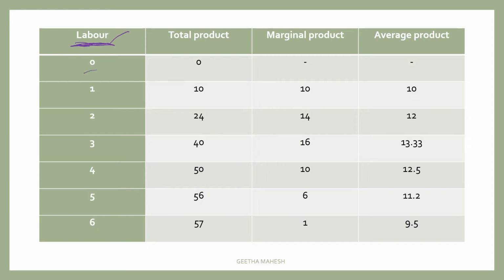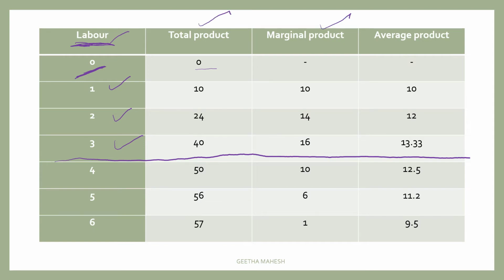When you employ zero labor, we know labor is an active factor of production, so if he is not there, then the output will be 0. As employment of labor increases till the third unit of labor, you can see here total product, marginal product, average product, all these three are increasing.